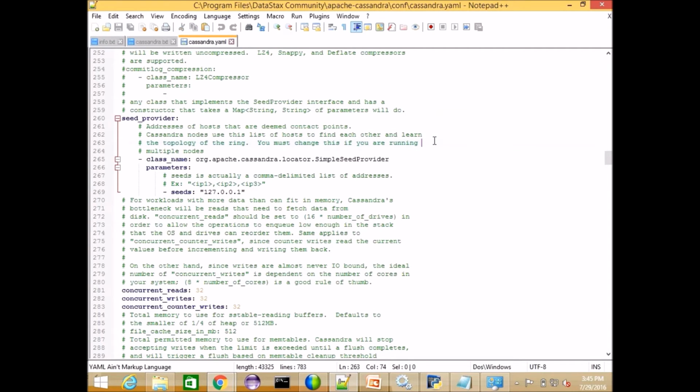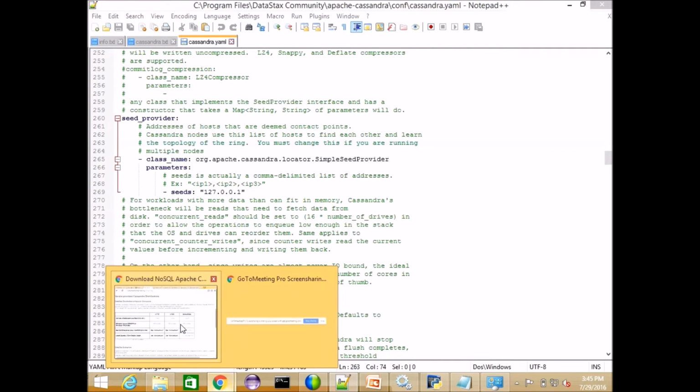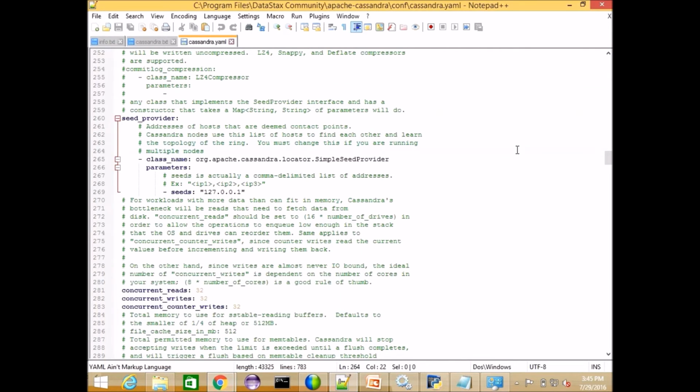When you add a new node or reboot the node, at that time it has to refer to some node. It's not going to be a master node, but it has to take one node as a reference. At that time you are mentioning to take this as a reference node to bring it up. When you are adding a new node, it doesn't know anything about that cluster, or database, or keyspace, or table. So you tell it to take this as a reference, and from that point you start building it.